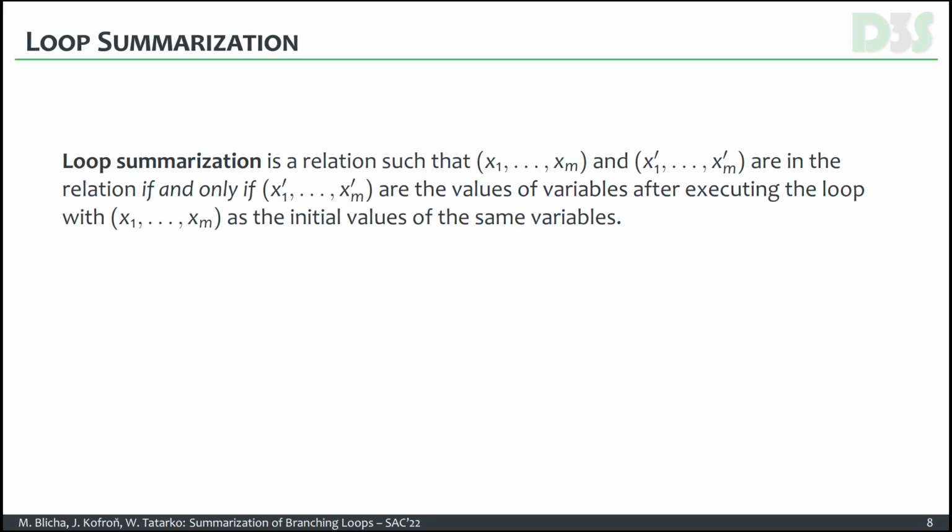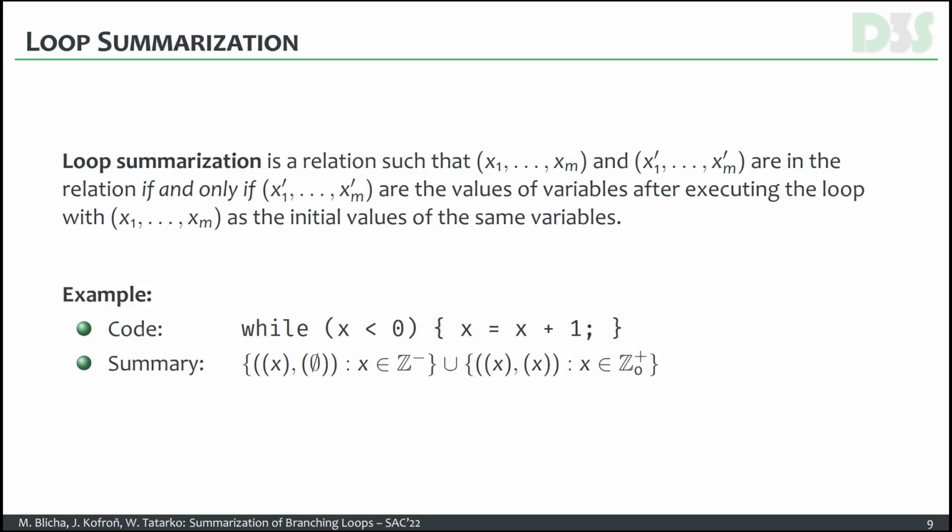This is the definition of loop summarization. It is basically a relation that relates the values of variables before executing the loop and after finishing the loop. That is, after basically any possible number of iterations. It is also not easy to compute this relation, that is, to capture, usually symbolically, the values of variables after any possible number of iterations of the loop.